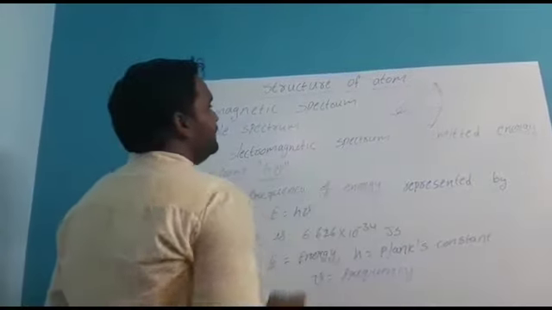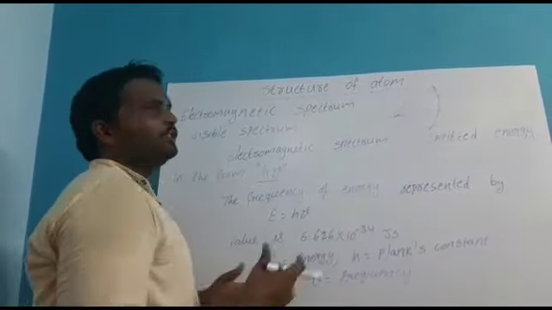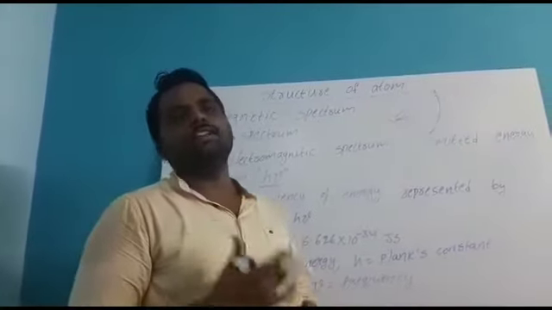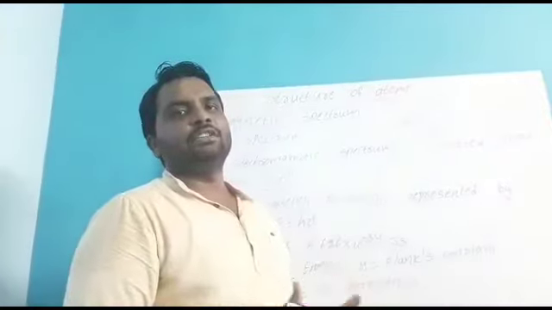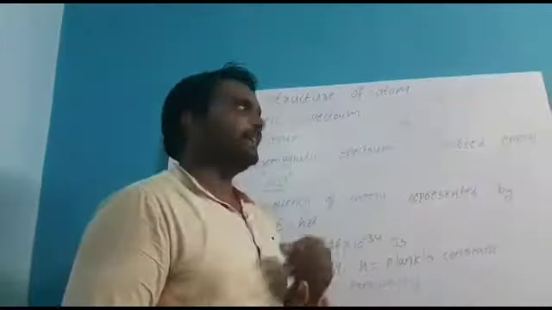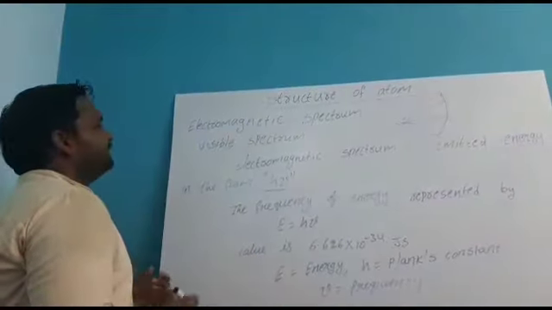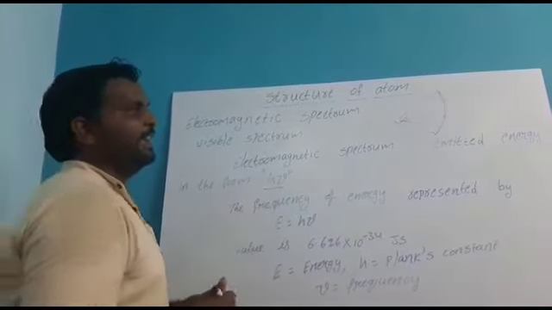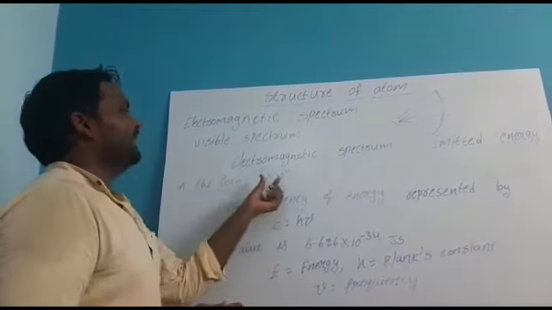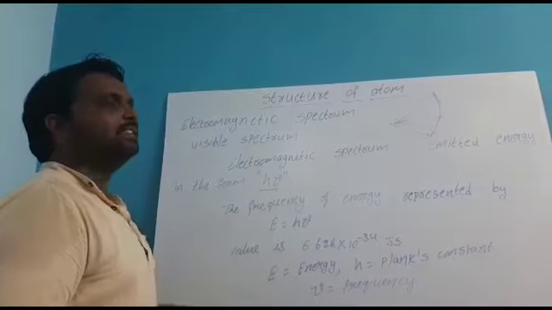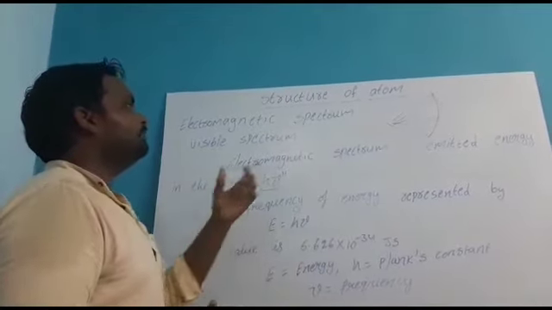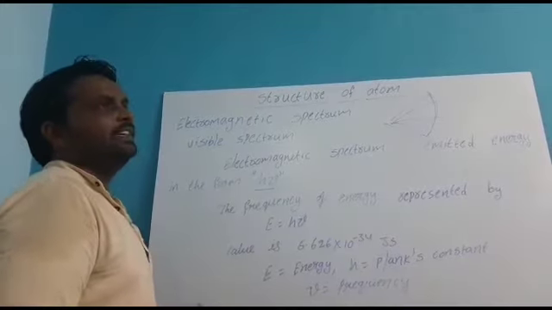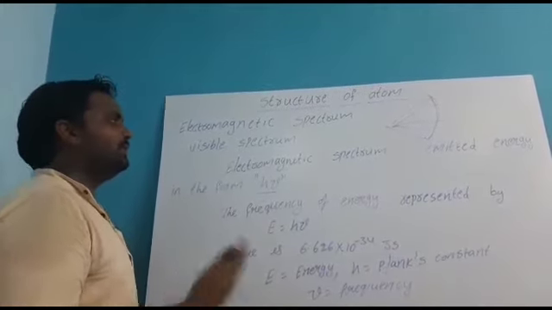When the electromagnetic radiation or spectrum is emitted, meaning coming outside, it emits some energy. That energy is in the form of h nu. This is explained by Planck, one of the scientists, who explained how electromagnetic radiations are emitted in the form of energy.